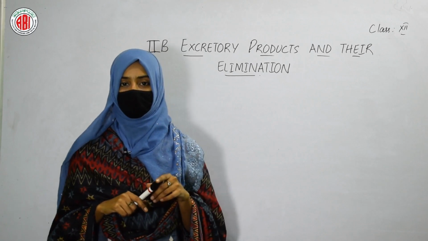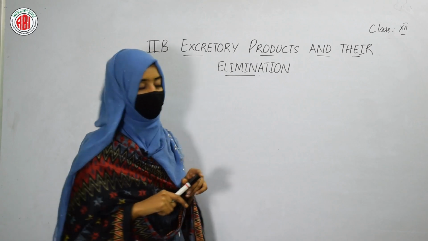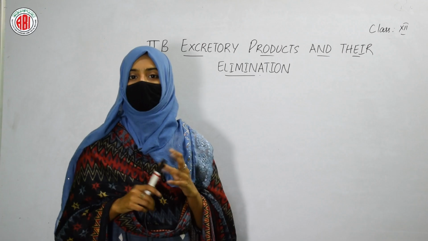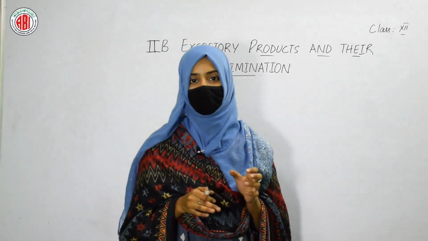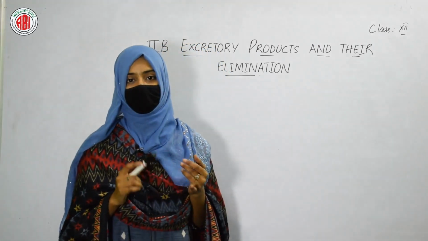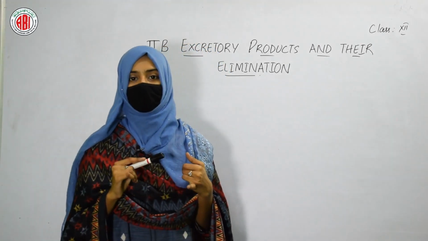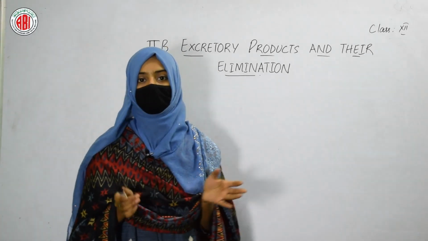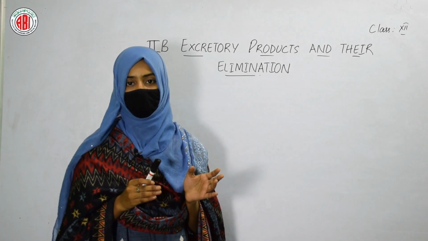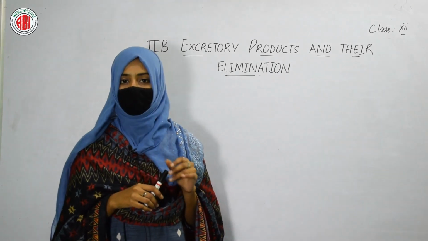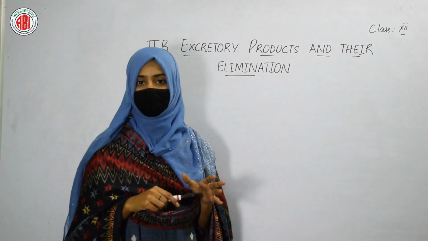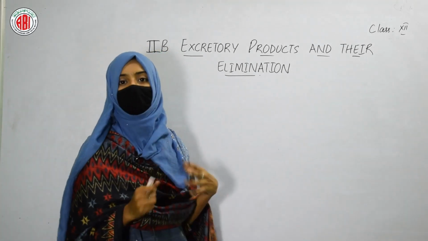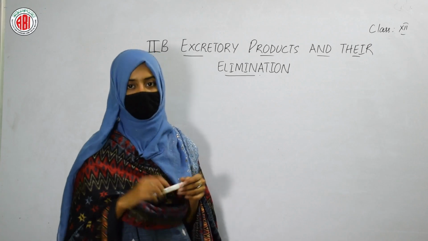In today's class, we are going to start a new chapter, and the name of our chapter is Excretory Products and Their Elimination. In the previous chapters, we have discussed different systems, like the digestive system and the respiratory system. These are the different systems present in our body. Now in this chapter, we will discuss the excretory system, which helps in eliminating waste products out of our body.